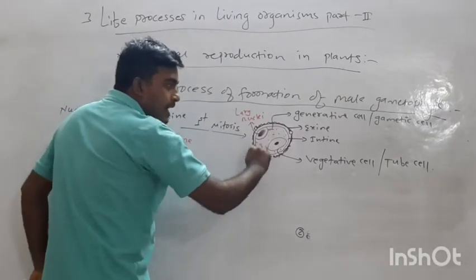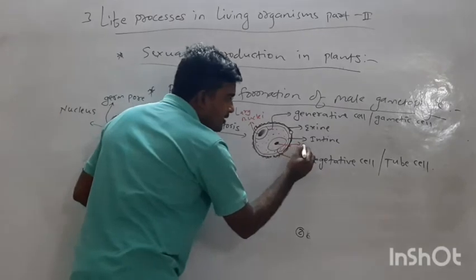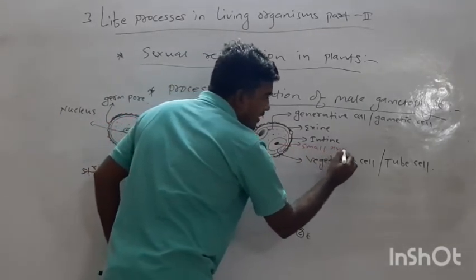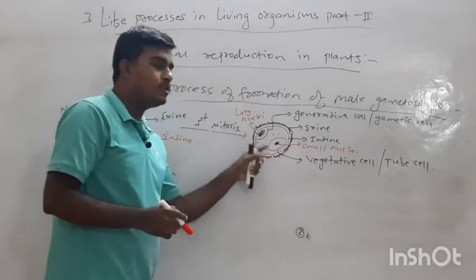This cell is large in size but it has a small nucleus. This is a basic difference between these two cells.